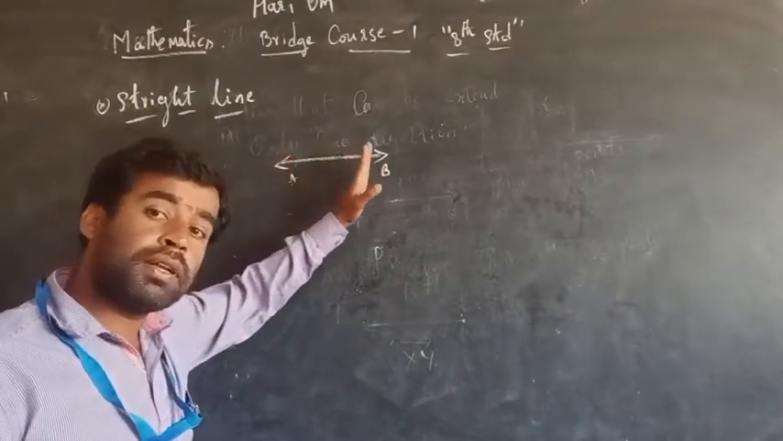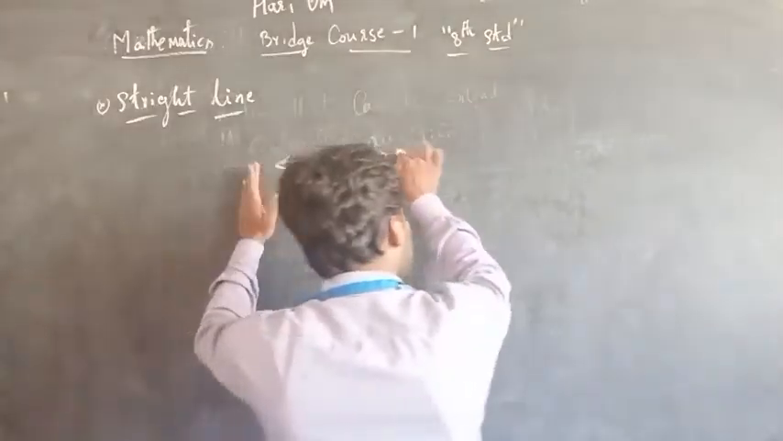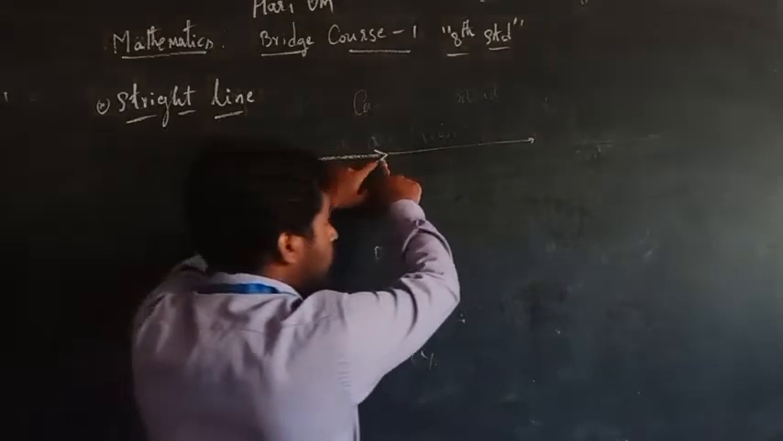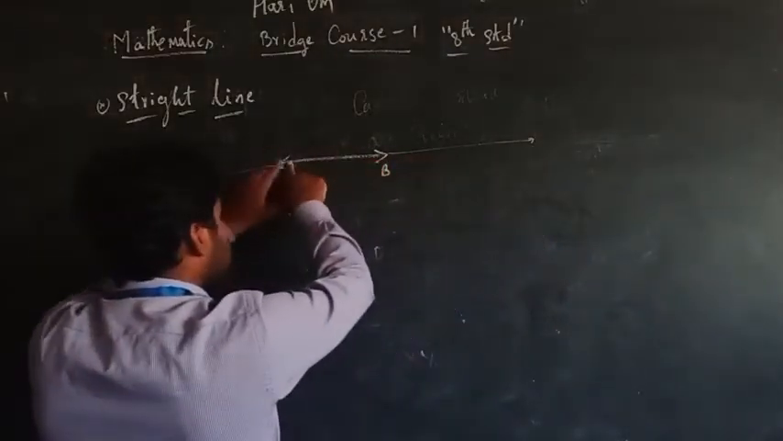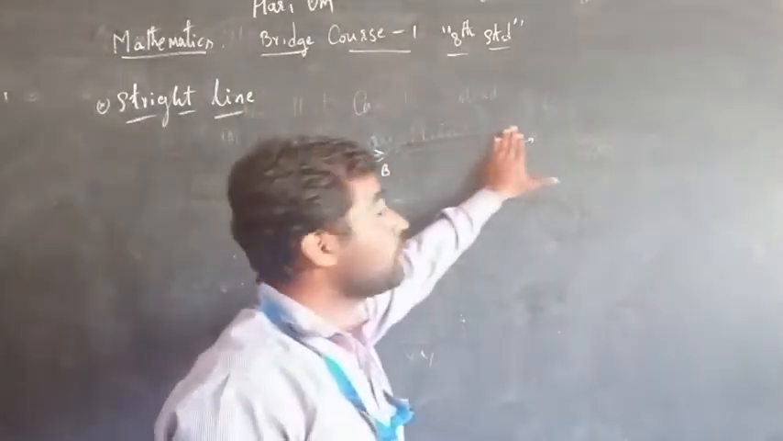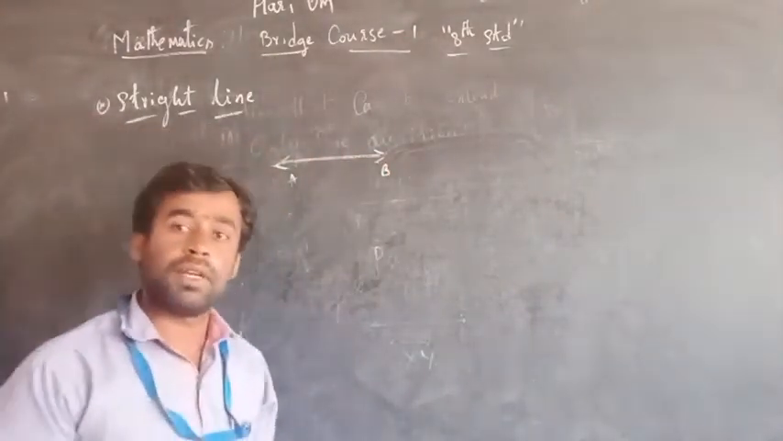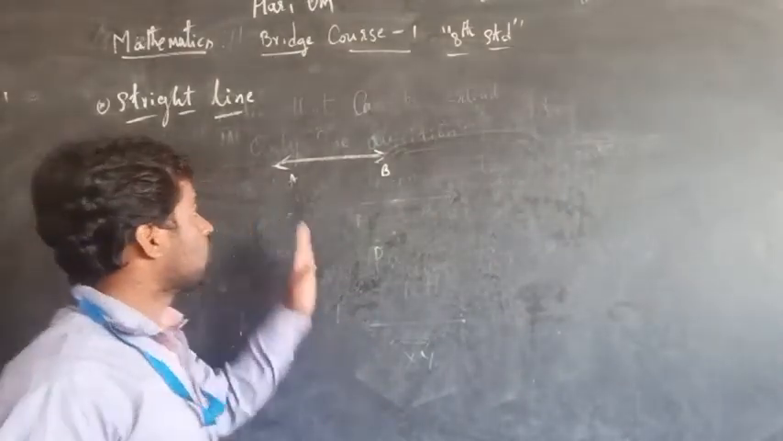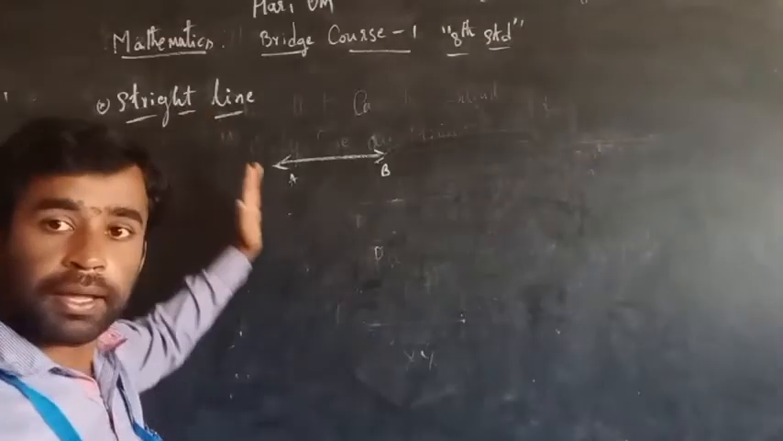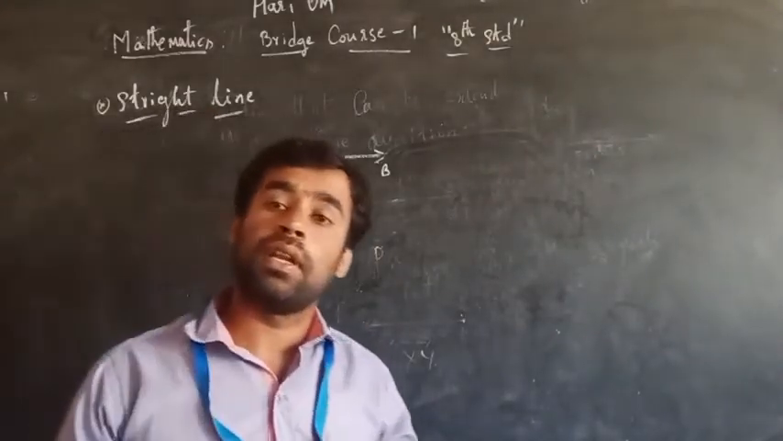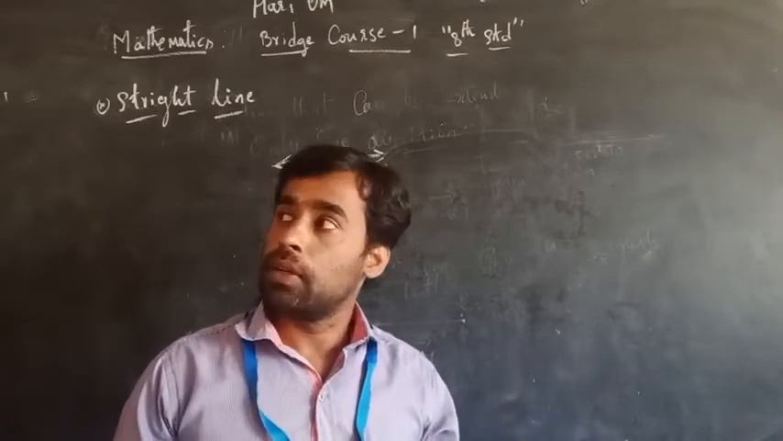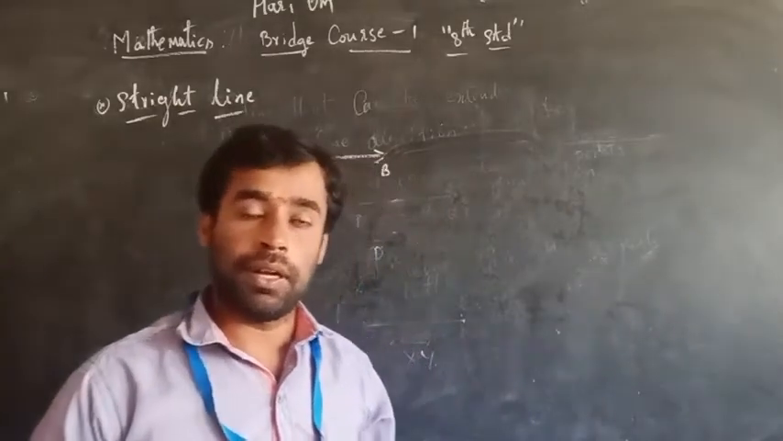What do those arrow marks represent? The line that we can extend in both the directions. This arrow mark represents that we can extend in this direction. This arrow mark represents that we can extend in this direction. A line that we can extend in both the directions, hence it is what we call a straight line. Is it clear? So a line that we can extend in either direction, meaning both the directions, is what we call a straight line or a line.